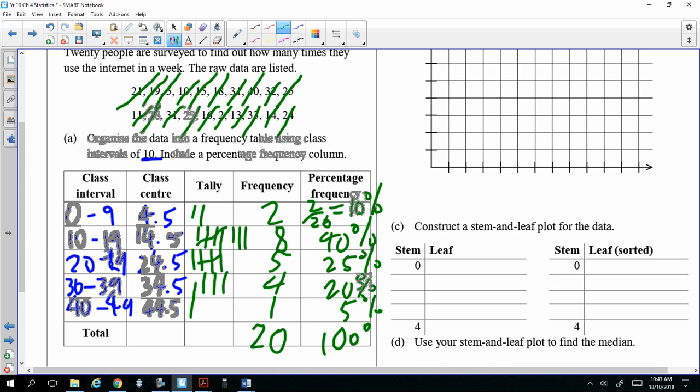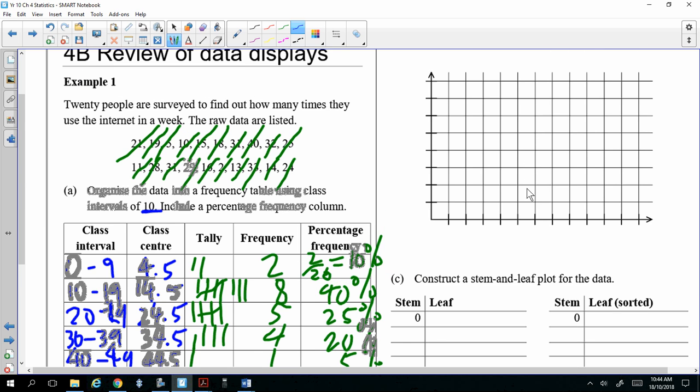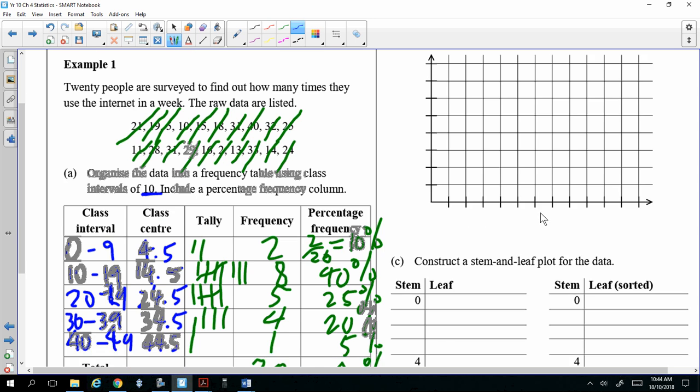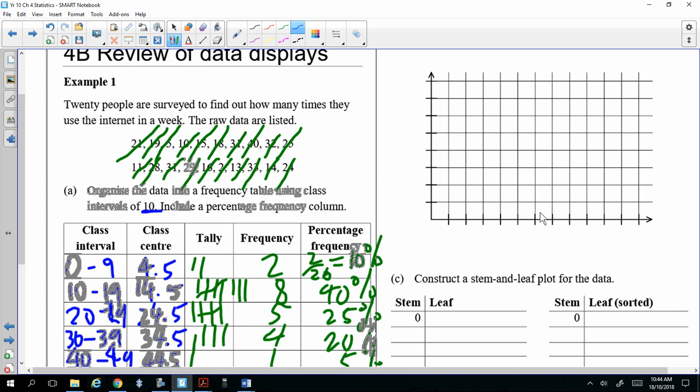Okay. All right. Any questions? So it's pretty straightforward. All right. Once we've done this, we can then continue. We're going to draw a graph. We're going to draw a frequency distribution. We're going to draw a frequency histogram. So what you do is we're going to have the vertical axis as the frequency. So frequency, you write it down.